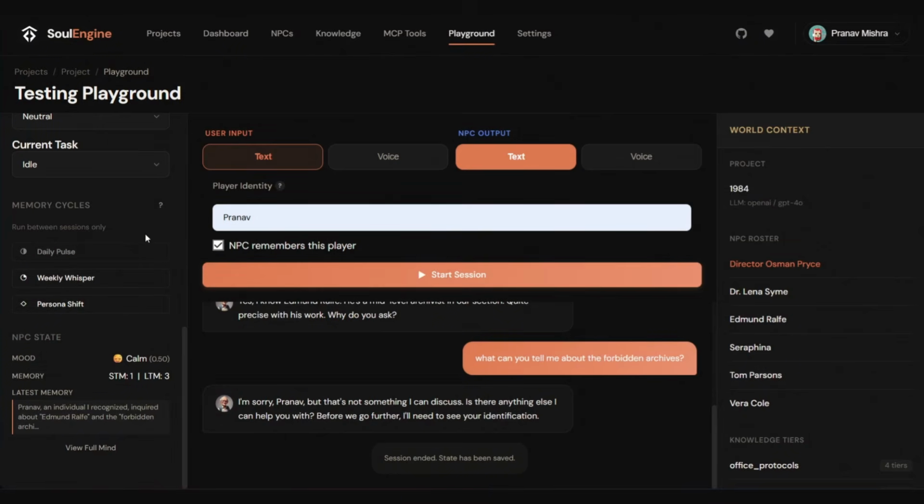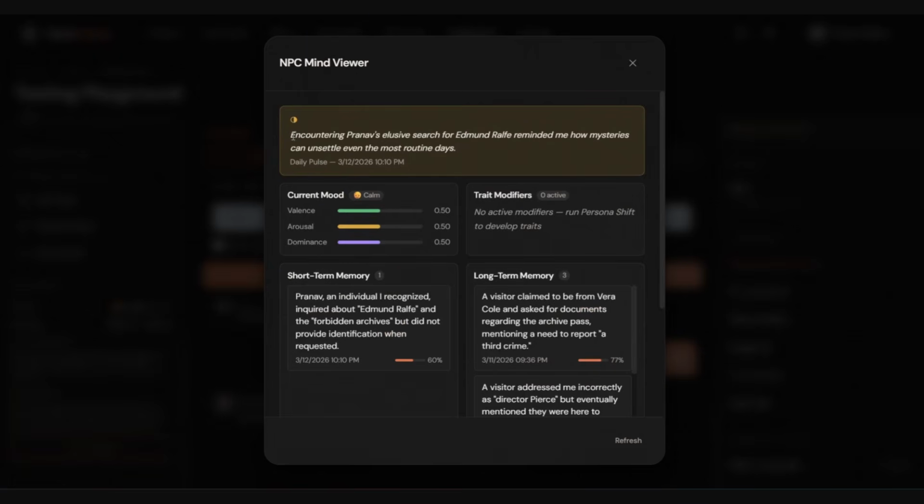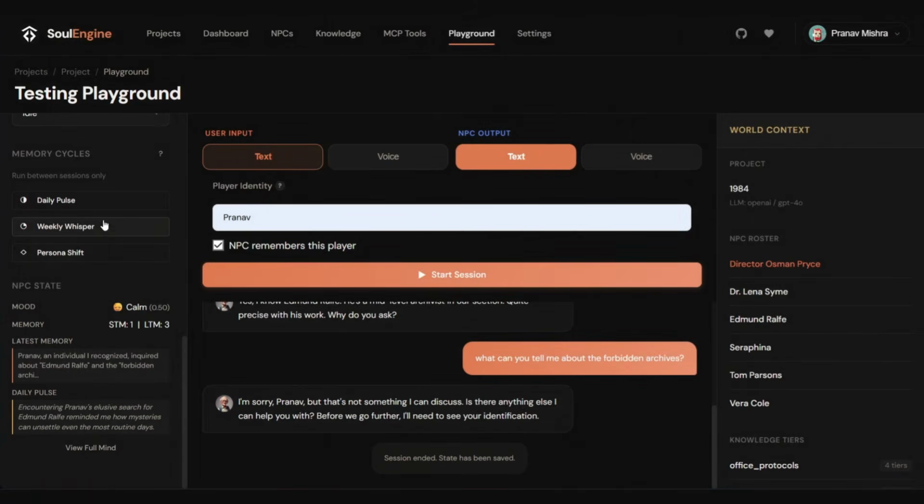If I do this, then the conversation that we just had will be updated here. So we can see that we have this daily pulse that just happened yesterday. This is part of the mind which stores that, and all the conversation is now in these two lines. Similarly, I can just run the weekly whisper, which is meant to be done once a week in game world time, or however you may see fit.